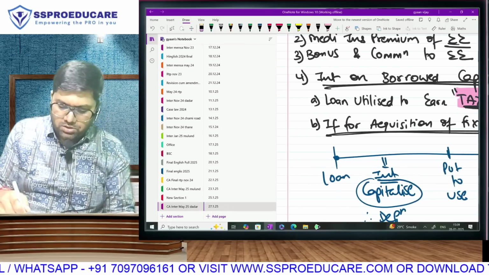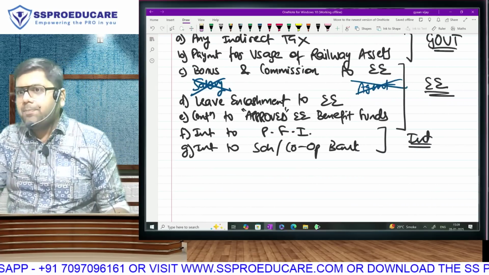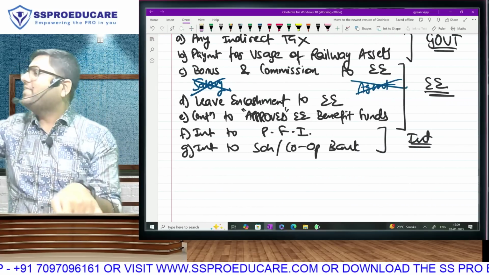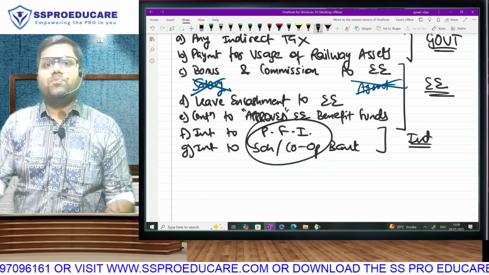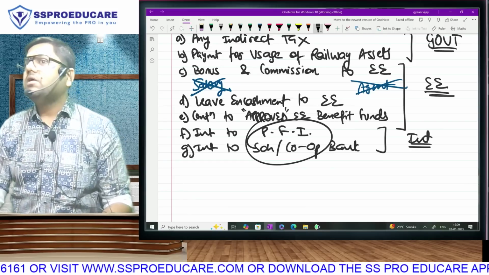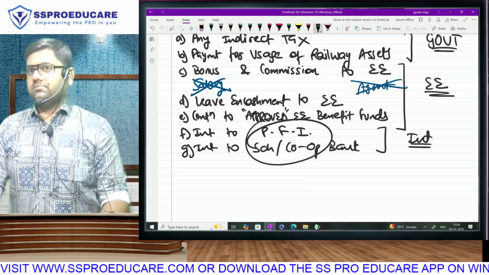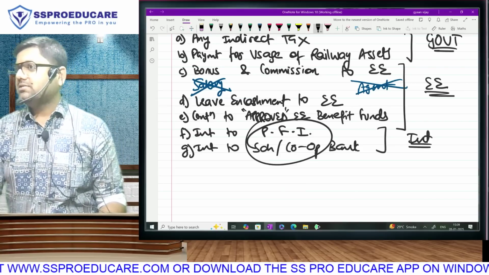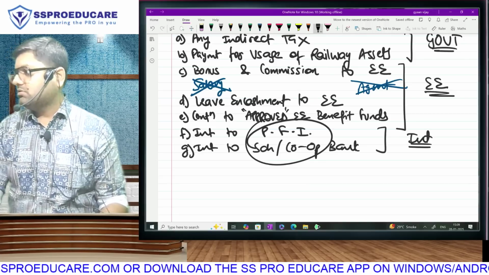Interest is paid, though. Yes. You said paid is disallowed? No, paid is allowed. Unpaid, then it is disallowed, because a friend is not a public financial institution. Disallowance will come only if the lender is a specified one. If the lender is anybody else, it won't be disallowed as long as it's a business loan.